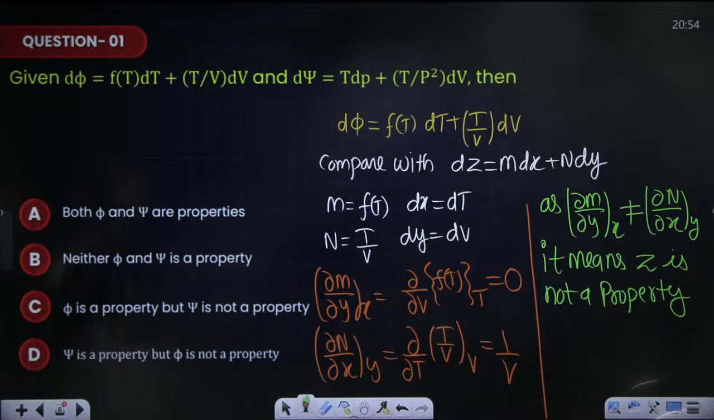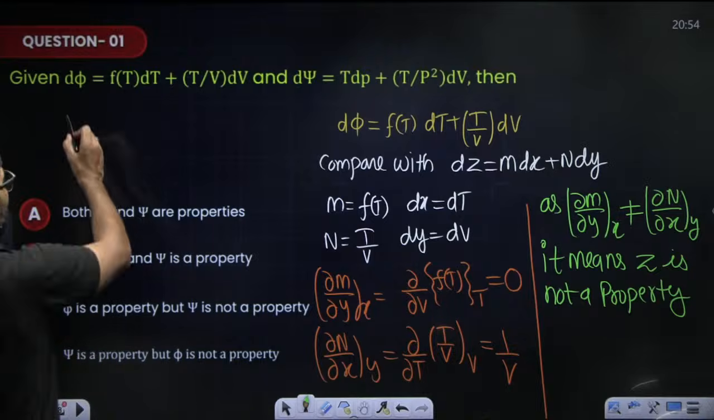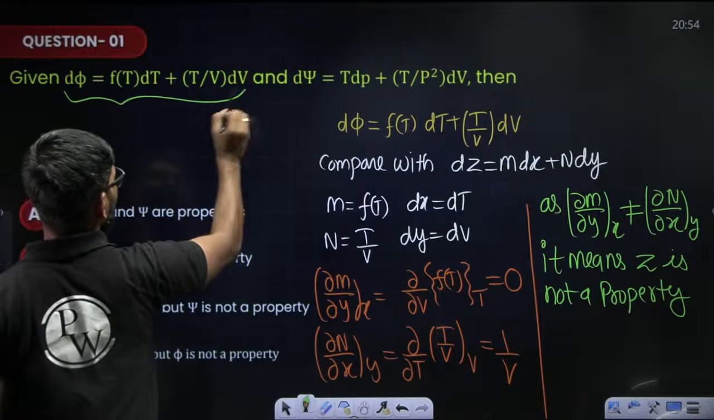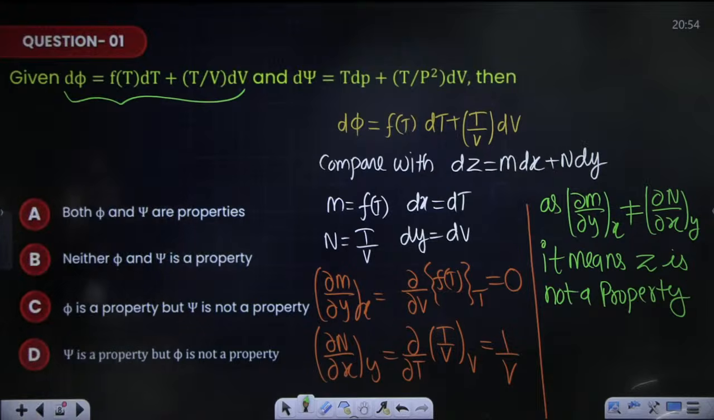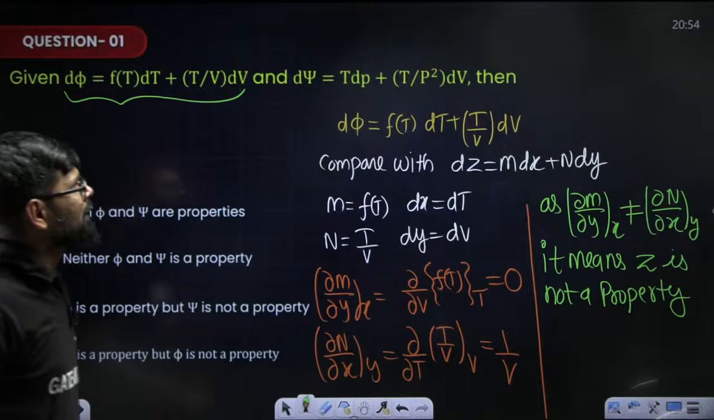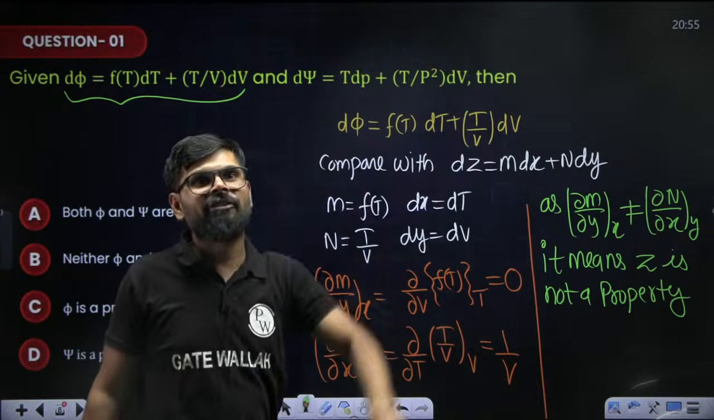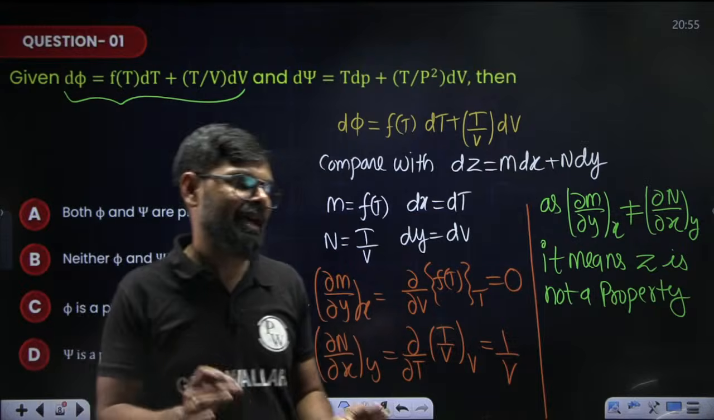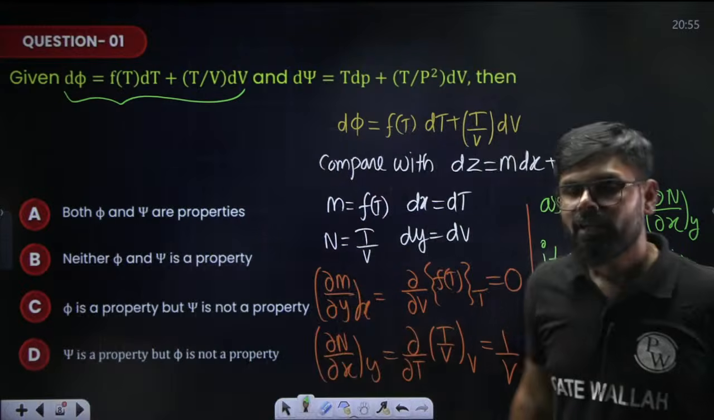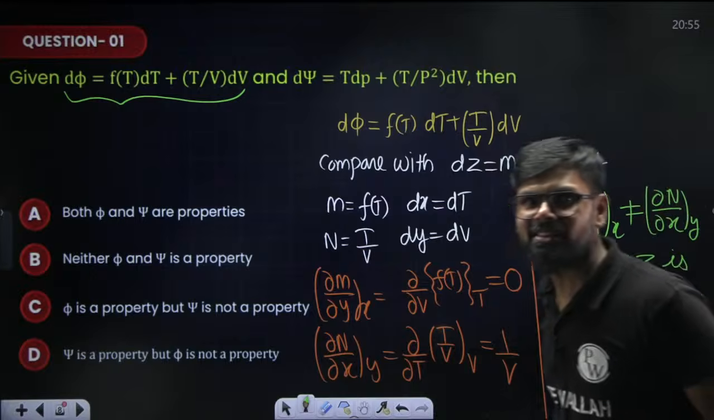Please complete it. I hope I have told you the first part, that phi is not a property. Now you check this psi function and tell me whether psi is a property or not. Same way, exactly the same way.